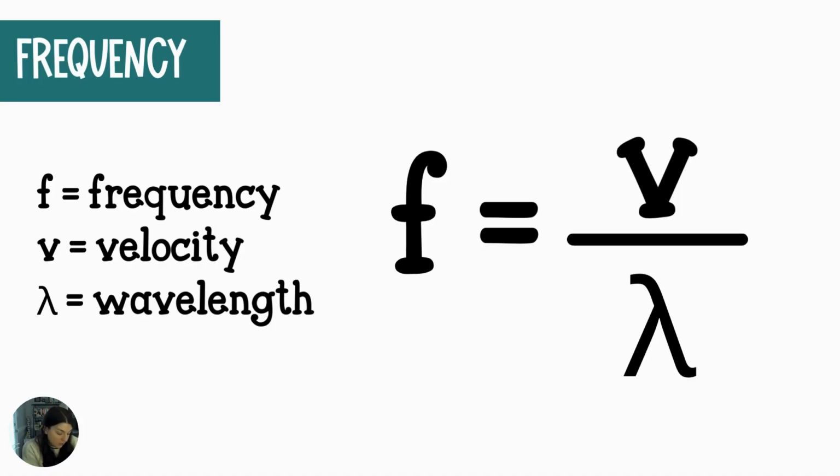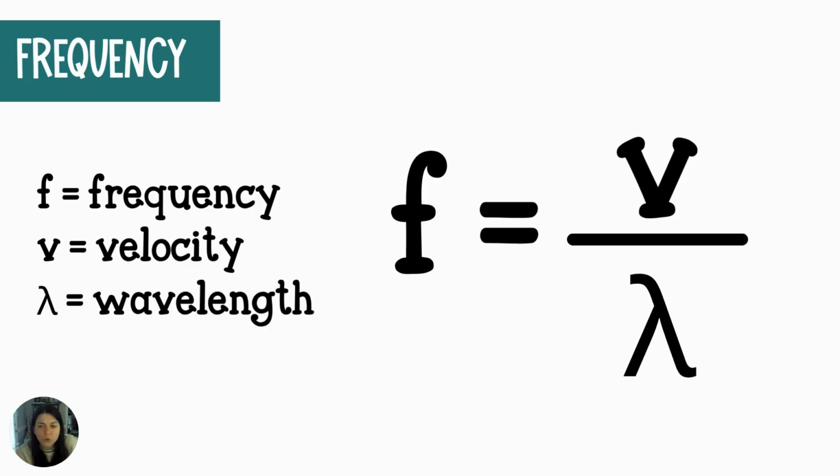And then this is going to come out to a number of waves per second, which is going to be hertz. So this works if your velocity and your wavelength are representing the same length type measurement.